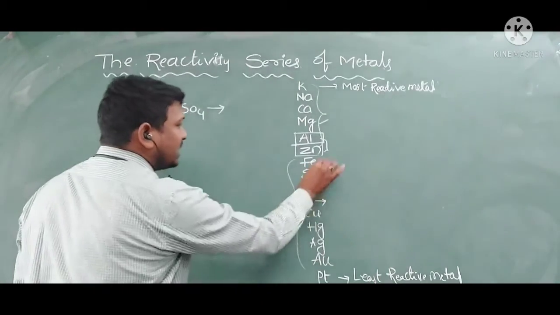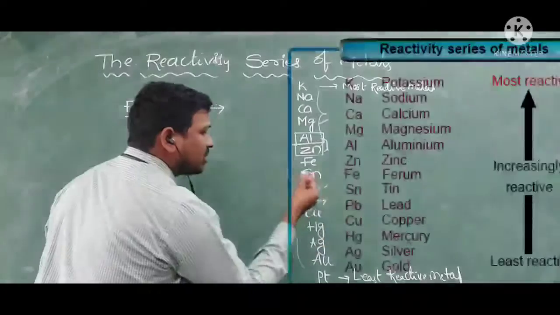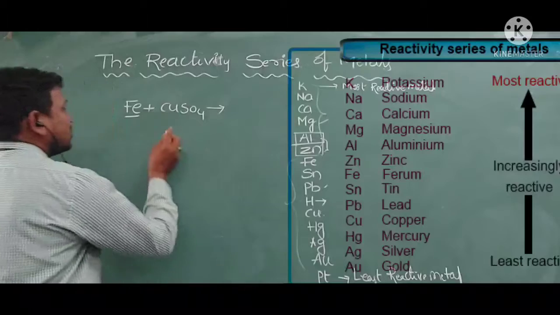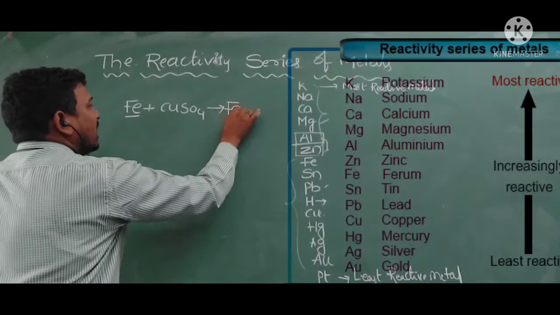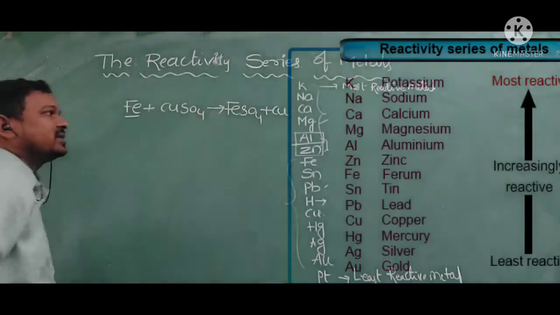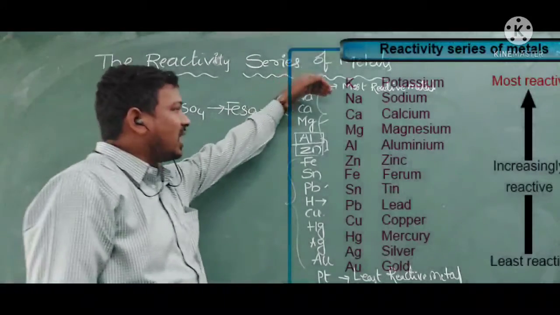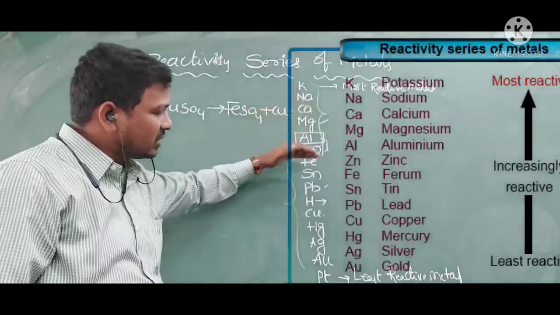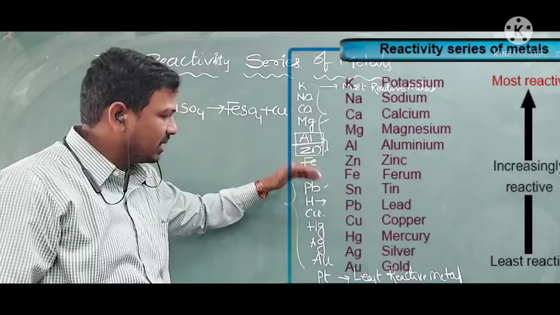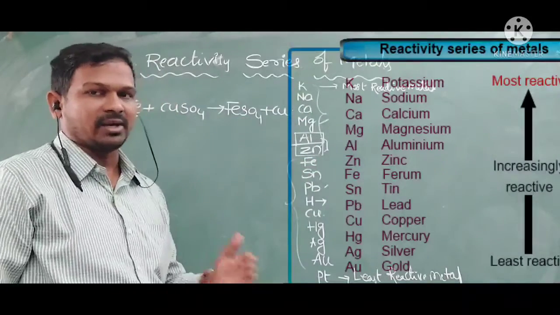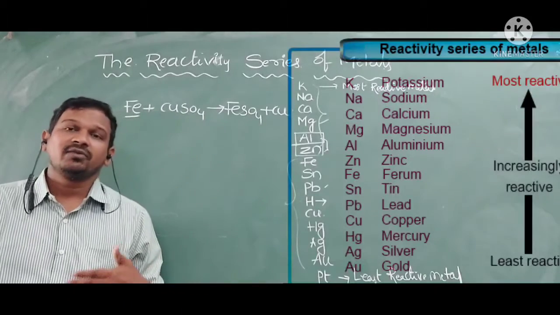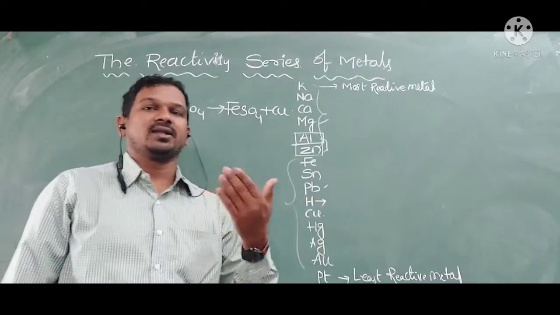So iron can displace copper from its compound, it can occupy the copper's place. So what we get is iron sulfate plus copper. Like this, the metal with high reactivity can displace the metal with low reactivity. So this reactivity series tells us which metal can displace another metal.